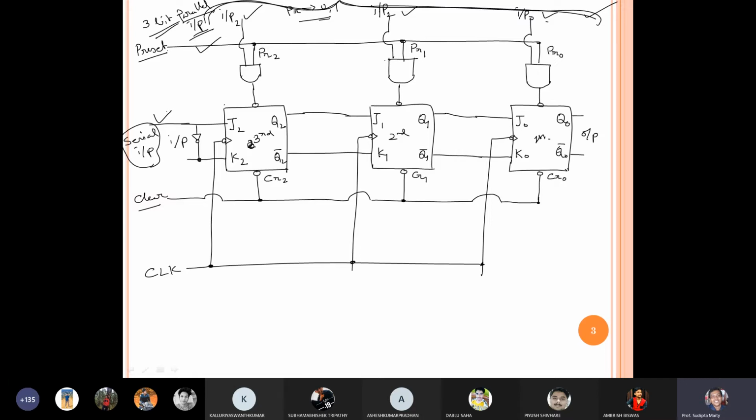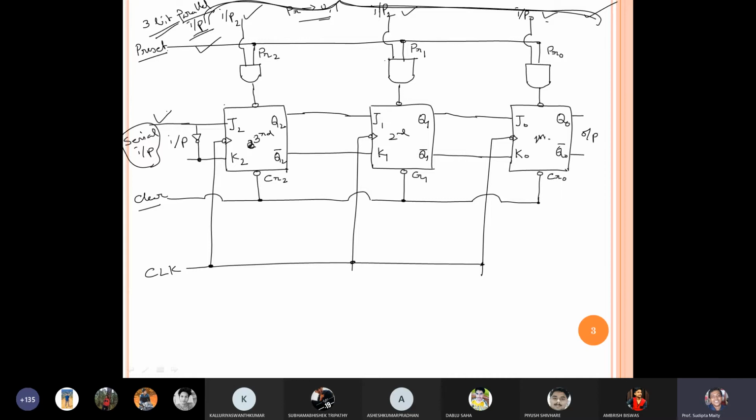Is it clear? Yes. Basic idea. So try to get the basic idea. Do not try to connect with any other circuitry. If I give parallel input, it will be parallel input. If I give serial input, it will be serial input.